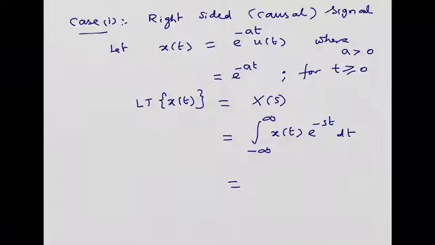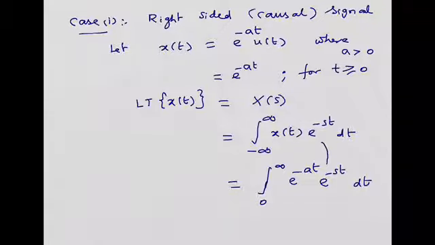But in this case, x(t) is e^(-at) u(t), and you know that e^(-at) u(t) is true only for positive values of t. So from 0 to infinity, e^(-at) e^(-st) dt.